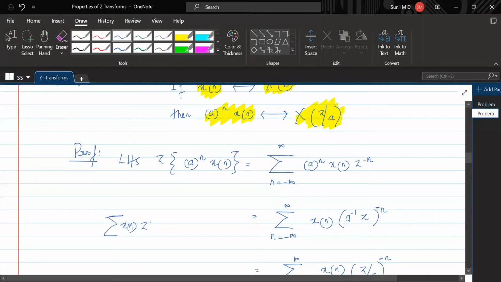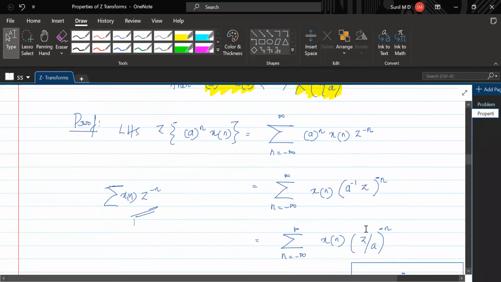The x of n z to the power minus n. So I need an equation like this. That is what I'm trying to do here. But in place of z, I have a inverse z. So a inverse z can be written as a by z.